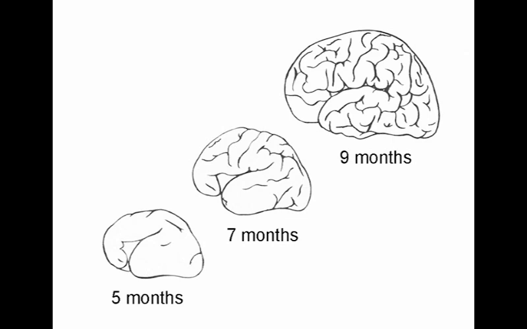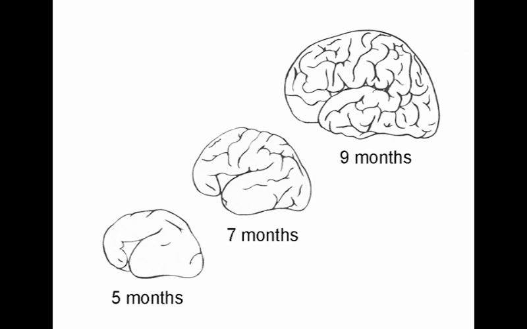Formation of the gyri begins with the major fissures being formed in the 5th month, the secondary sulci by 7 months, and the tertiary sulci by 9 months gestation. Finally, neuronal organization and myelination starts in the 3rd trimester and continues on well after birth.